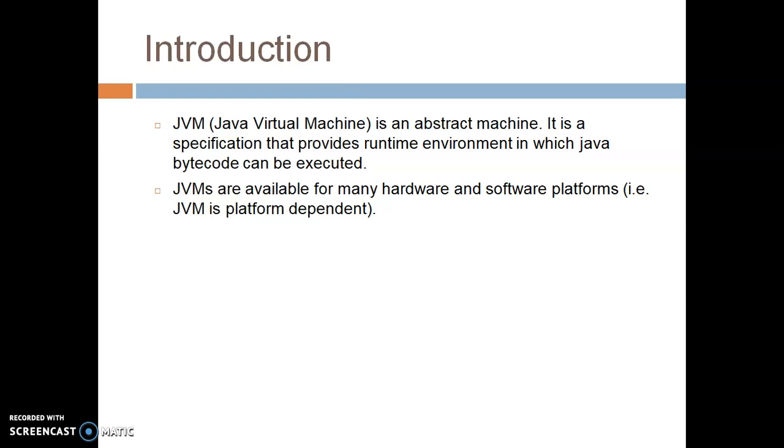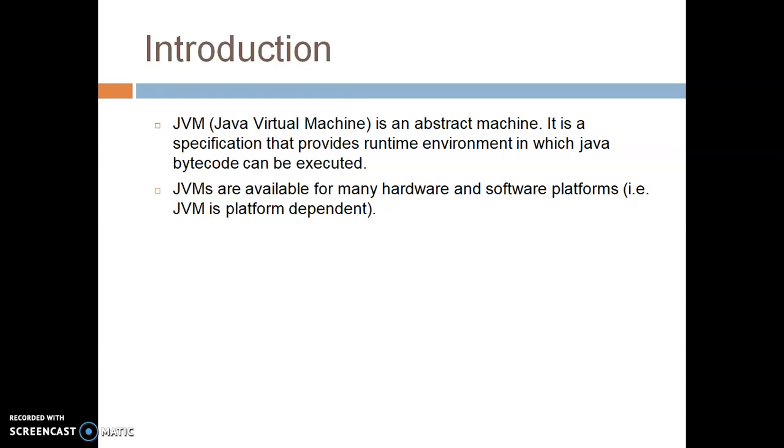Now about the JVM. What is JVM or introduction of JVM? JVM is nothing but a Java Virtual Machine. Virtual means it is superficial, not physically existing, but we are creating an environment like an actual one. So it is an abstract machine. It is a specification that provides a runtime environment in which Java bytecode can be executed. It is not physically existing, but we are trying to create an abstract machine where we run the bytecode. And bytecode can be executed by JVM.